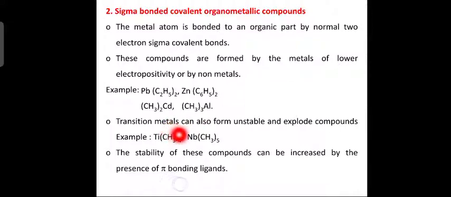Now transition metals can also form unstable and explosive compounds. Now which are these? Transition metal compounds that are sigma bonded: tetramethyl titanium, pentamethyl niobium, okay. The stability of these compounds can be increased by the presence of pi bonding ligand. So as the pi bonding ligand increases, the stability of these compounds also increases.